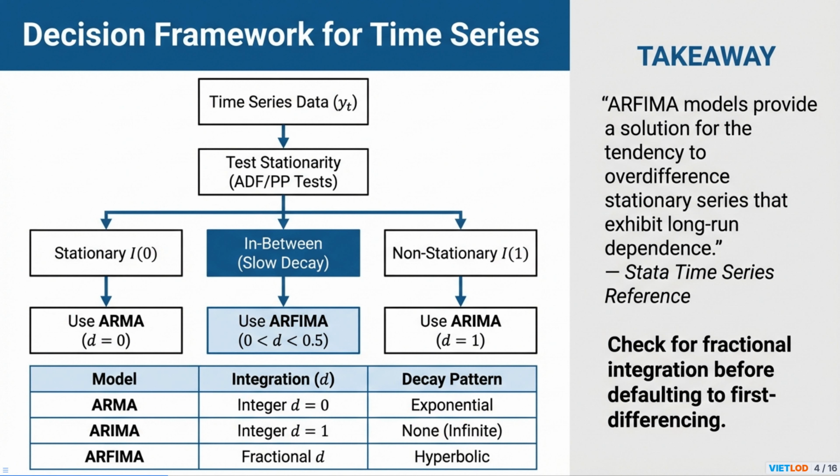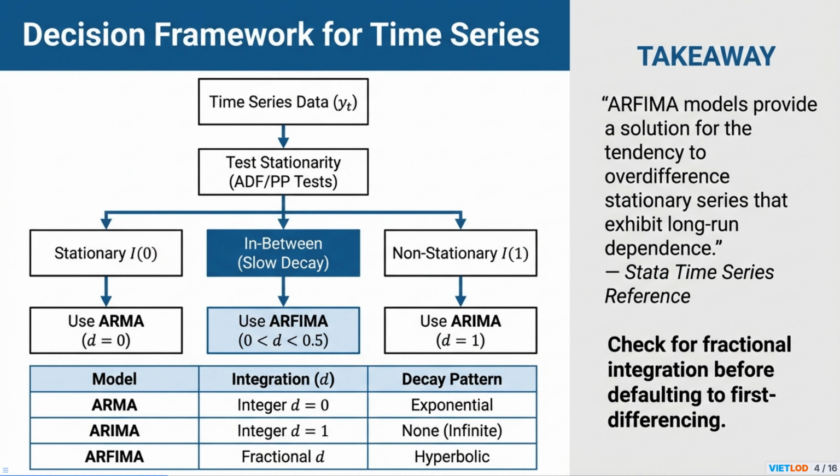This flowchart provides a clear path for model selection, building on our discussion of the memory problem. We begin our analysis with the time series data, Y_t. The first crucial step is to test for stationarity, commonly using tests like the Augmented Dickey-Fuller, ADF, or Phillips-Perron, PP, tests. This initial assessment guides us to one of three main categories. If our series is found to be stationary, or I(0), and its autocorrelation function decays quickly, a standard ARMA model is suitable. Here, the integration parameter d is 0, corresponding to an exponential decay pattern for shocks.